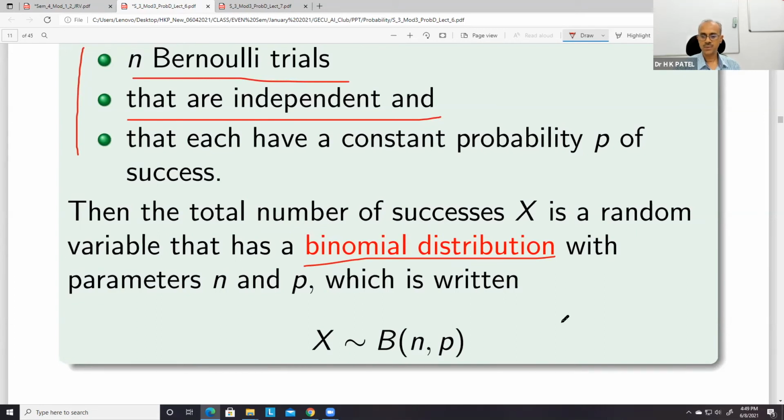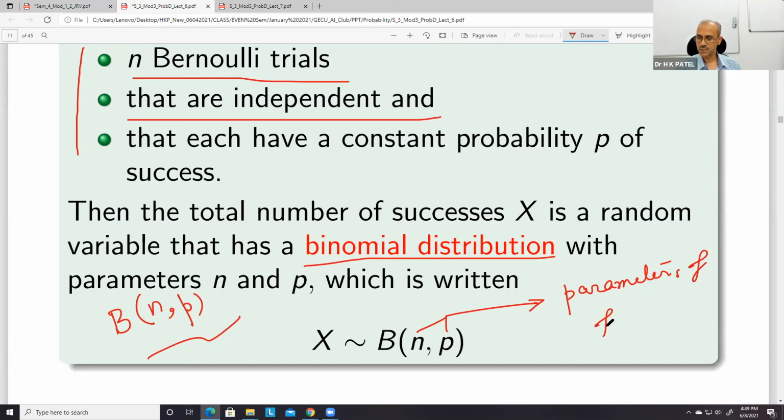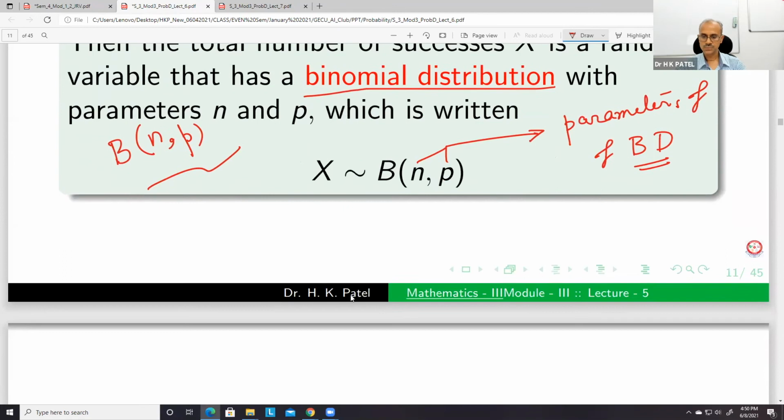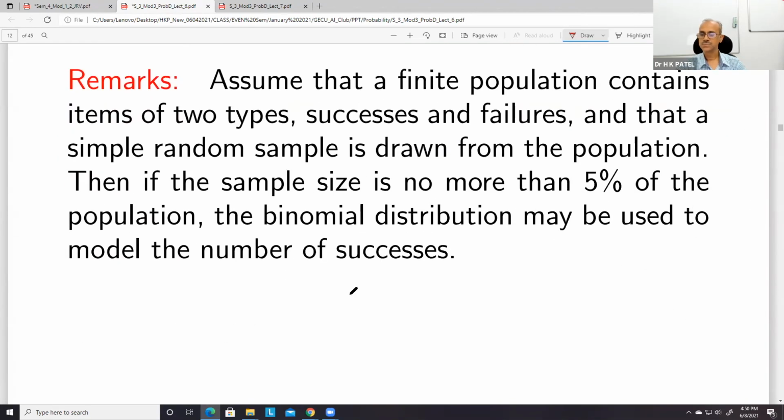This binomial distribution is written as B(n, p). B is for binomial, n is the number of trials, and p is the probability of success. And these are known as the parameters of the binomial distribution. So this remark we should know. Sometimes it may be helpful.